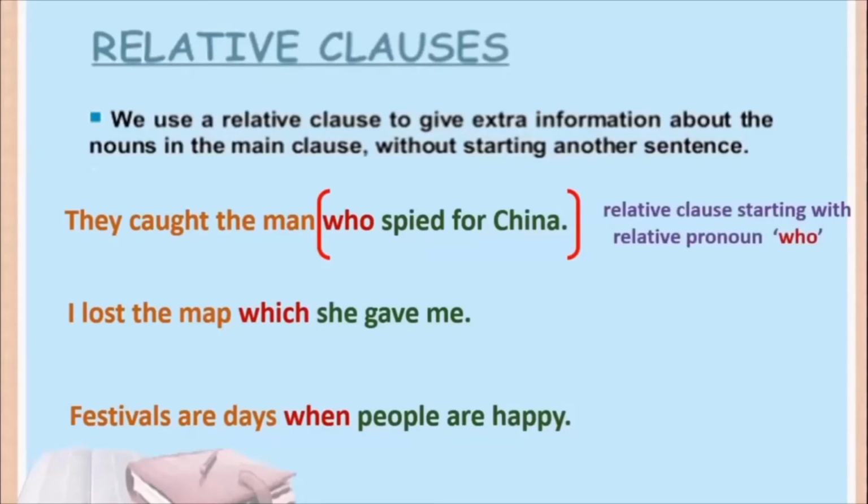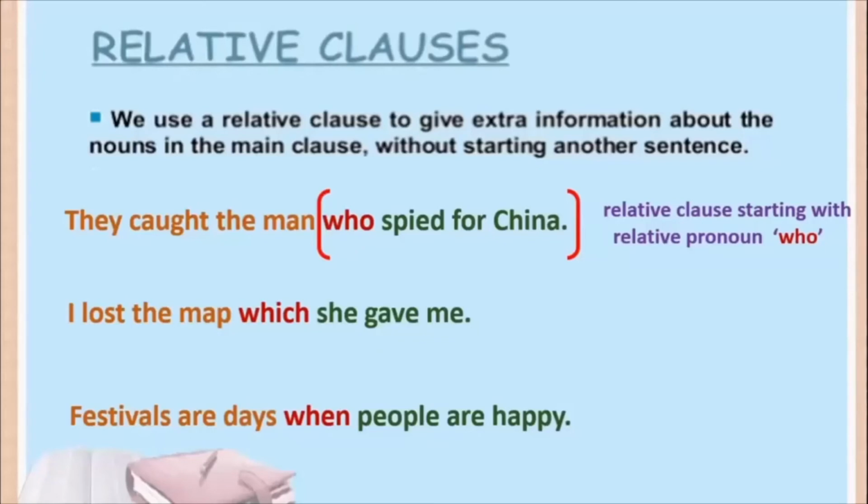Okay, so see, what is the job of the pronoun who here? It is not to ask a question, but it is to talk more about the man. It is to introduce the relative clause. Okay, so remember these points when we talk about the next kind of pronoun.